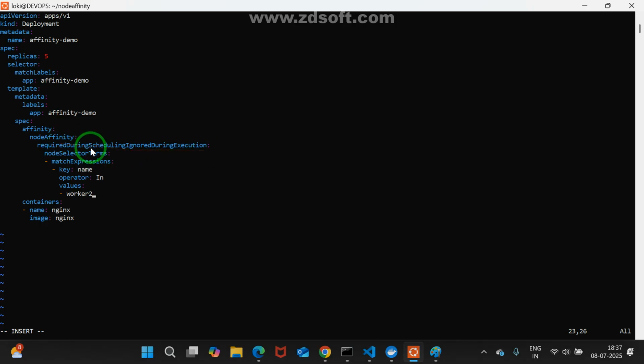Required during scheduling means what? The node must contain this label, then only I will do it. In place of required, there is another word: preferred. Required means mandatorily you must have it, then only I will come.